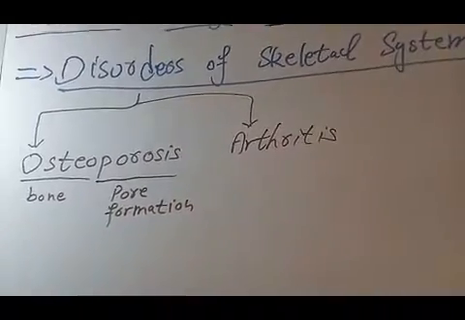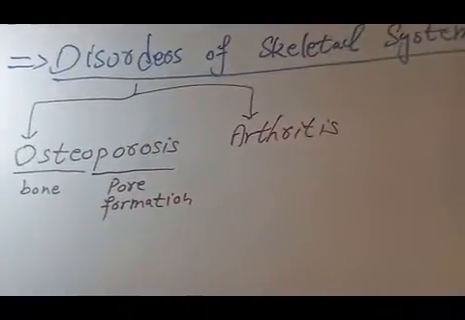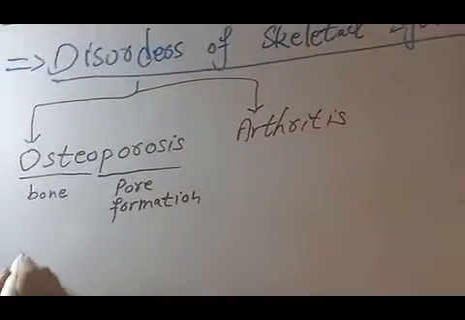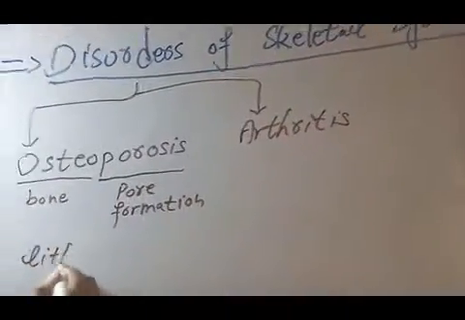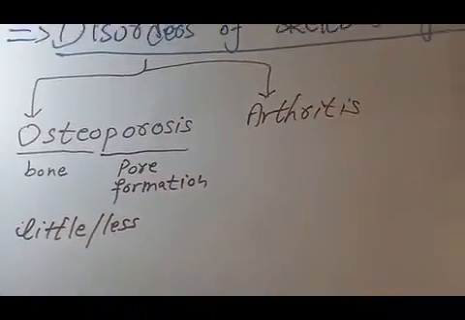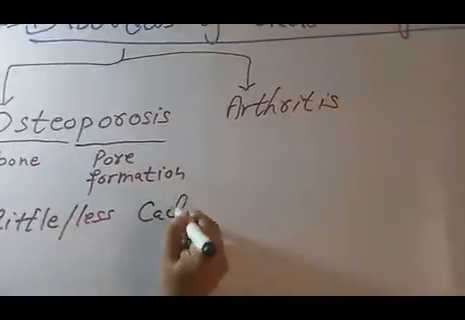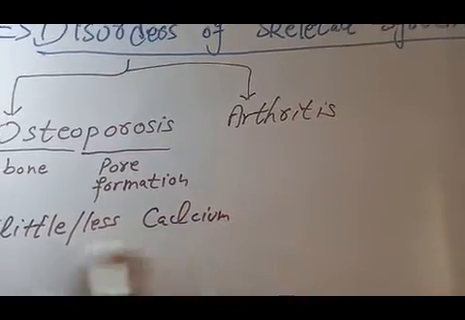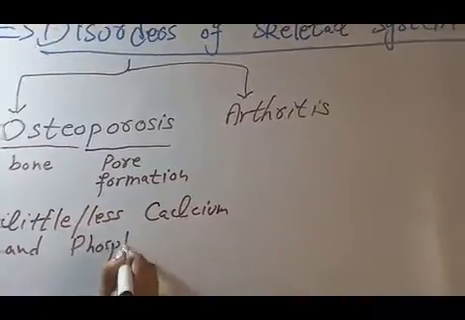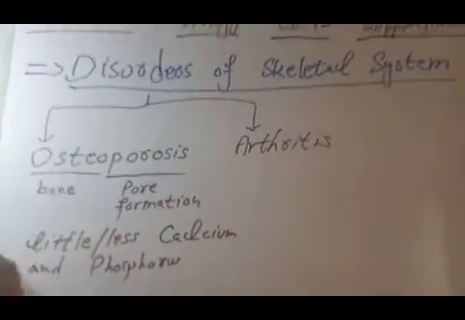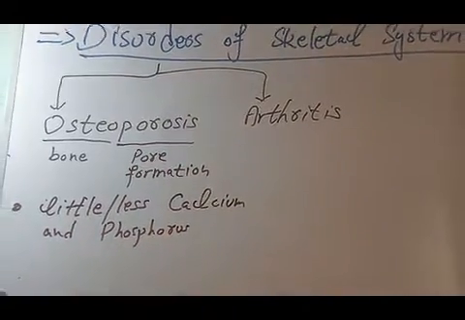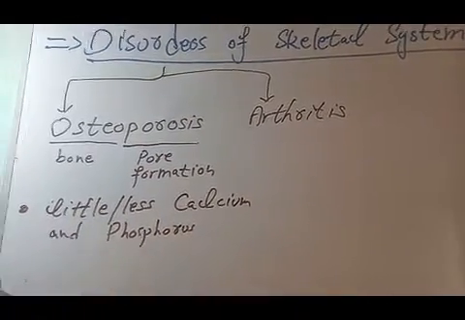Bones consist of the minerals of calcium and phosphorus. In the disorder of osteoporosis, there is little or less calcium and phosphorus in the bones. In osteoporosis, bones become short of calcium and phosphorus minerals.